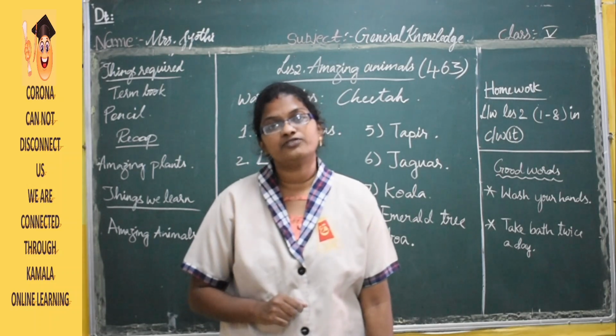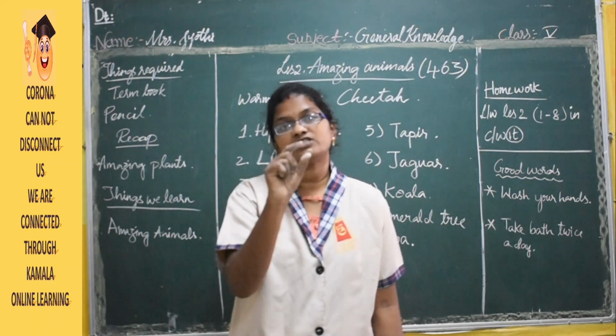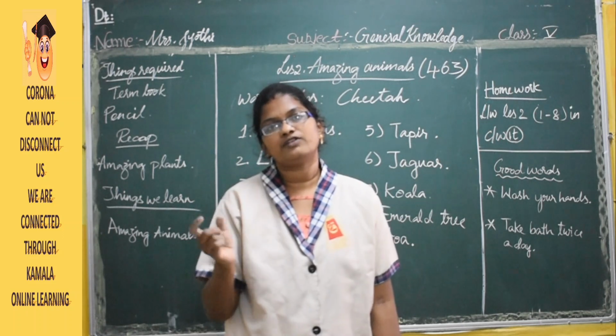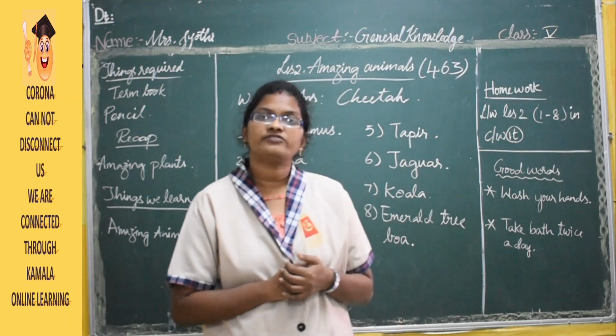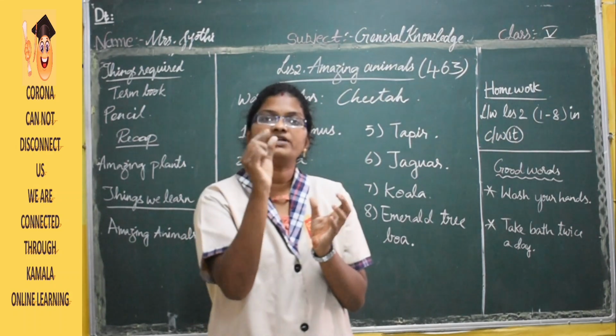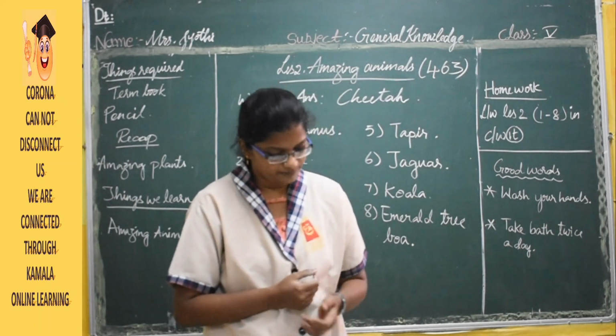So the food of this snake is birds and animals which live on the trees. This snake will always be on the plants. Emerald tree boa is always on plants, and whichever small birds or animals are there on the trees, it is going to eat them.